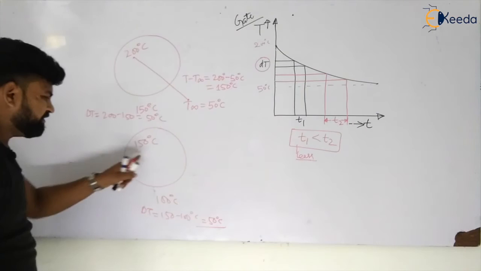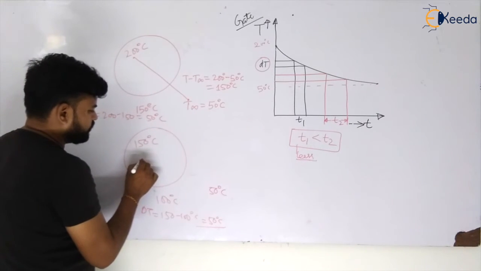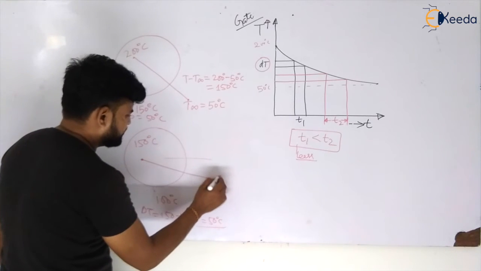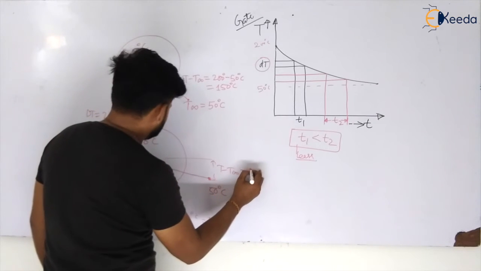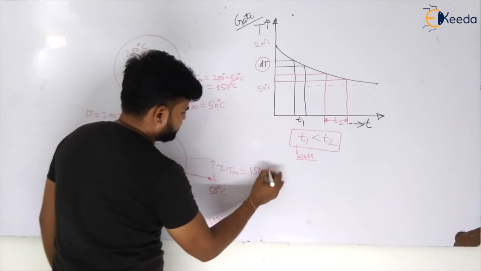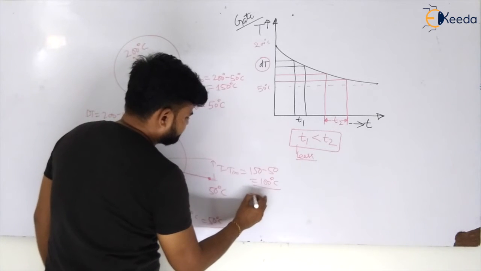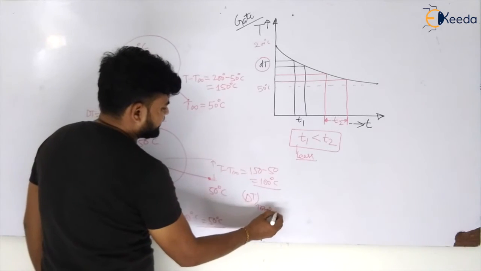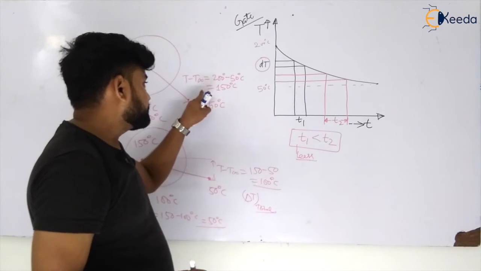Okay. Now, if I see that the surrounding temperature is 50 degrees Celsius, what I can observe is that the temperature gradient is less. So this is your T minus T infinite, which is 150 minus 50, equal to 100 degrees Celsius. So the total temperature gradient in the second case is less, and this is more.